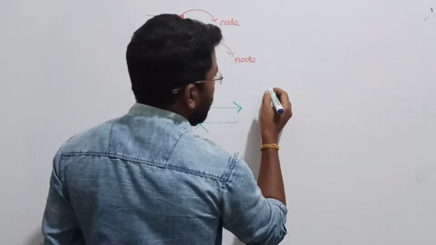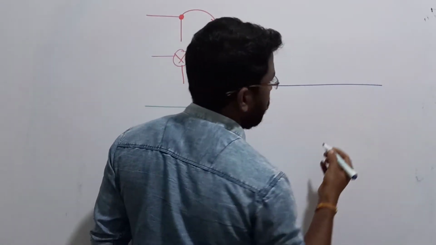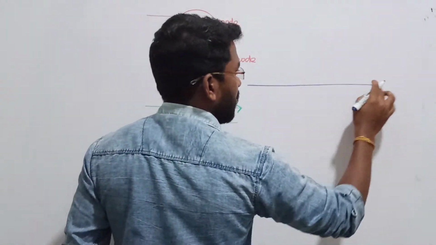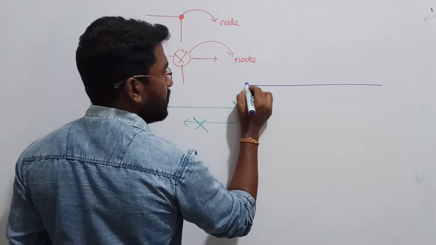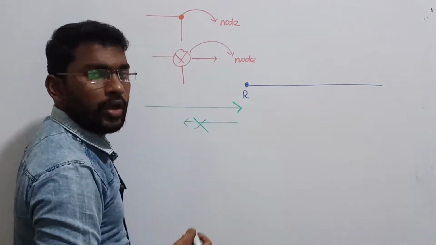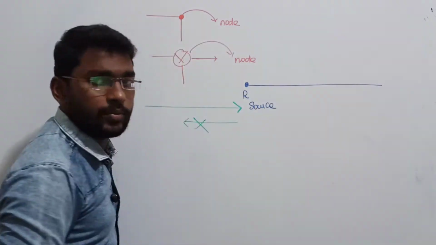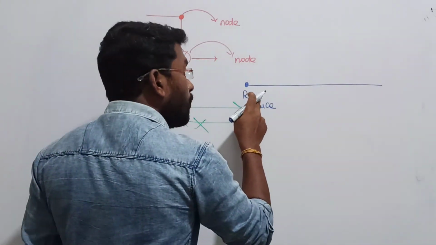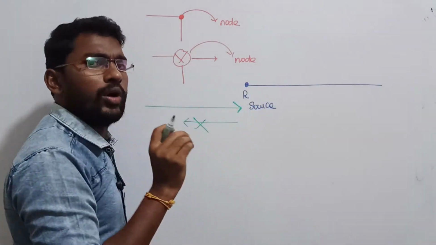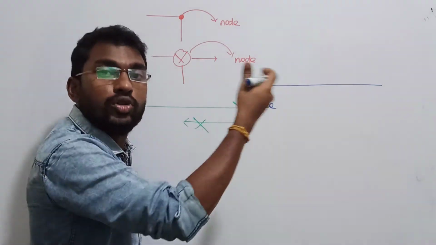Input in the sense, see, now I have a system like this. For example, I have a branch like that. In that branch, this is called reference or input. Input is nothing but what? Our source or energy point, right? This is my input point, right? So your input branch, input or work, has to supply some signal to the system, right?